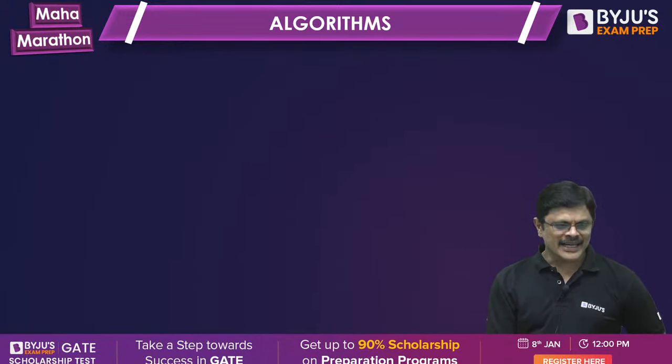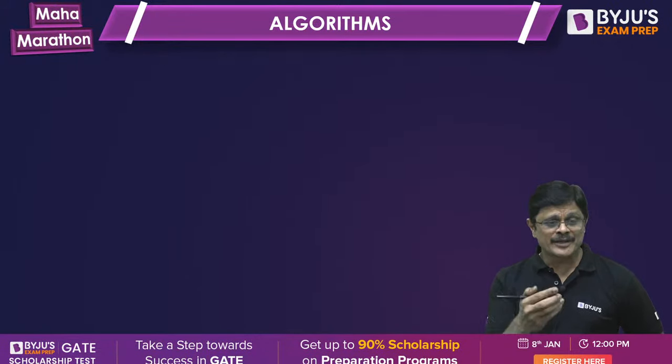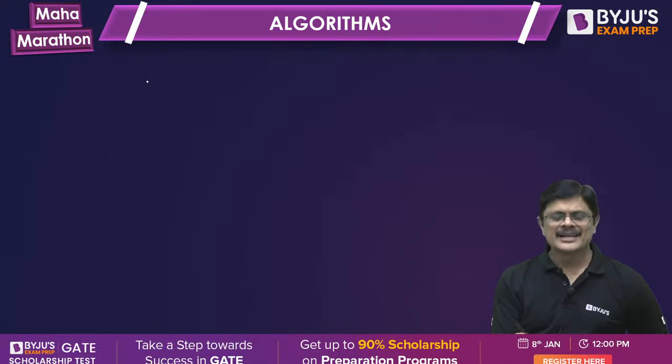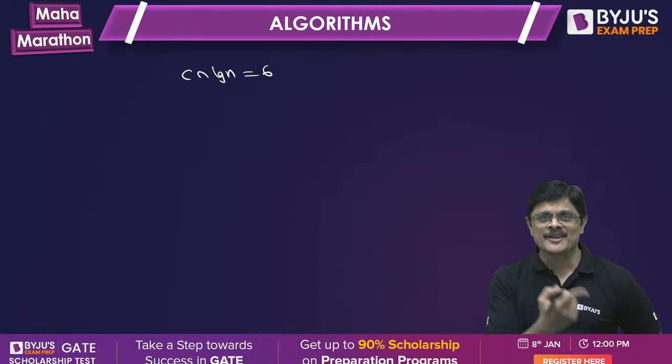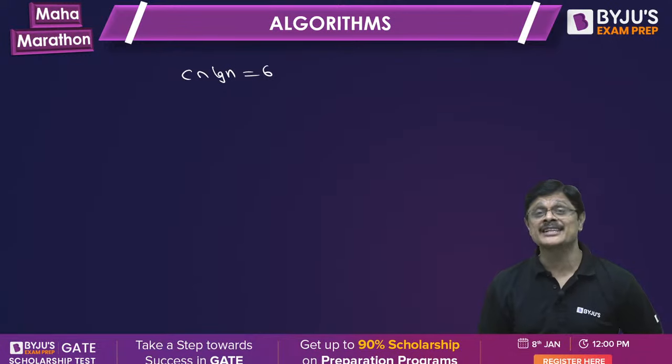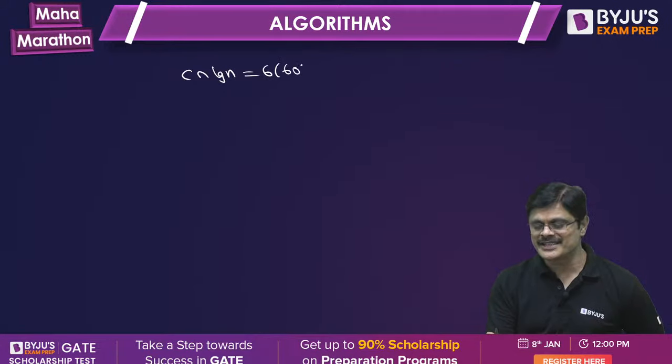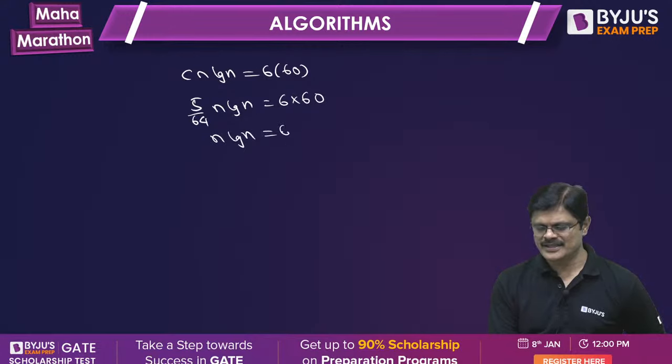Once you have the value of C, what is he asking now? What should be the input size which takes 6 minutes? Time is given, you need to find the value of n. So C n log n is equal to 6 minutes. But everything should be converted into seconds because the previous answer was in seconds. So 6 into 60 seconds. C is known, C is 5 by 64. So n log n is equal to 6 into 60 into 64 upon 5.